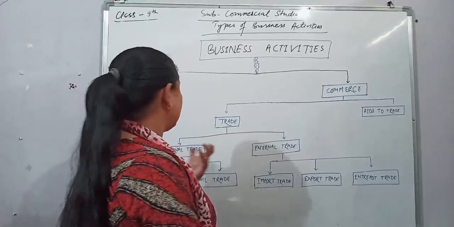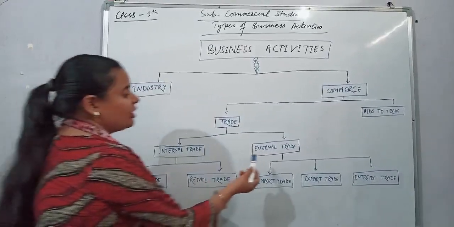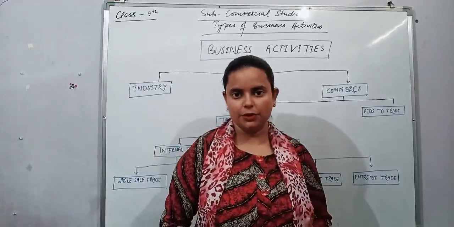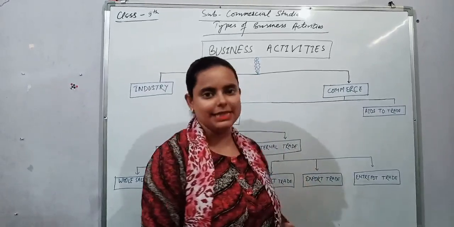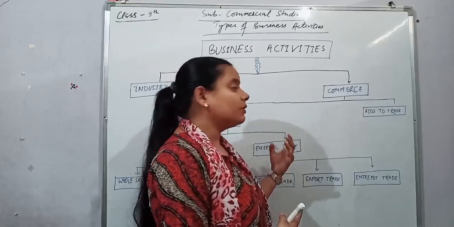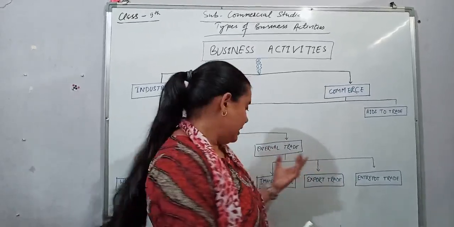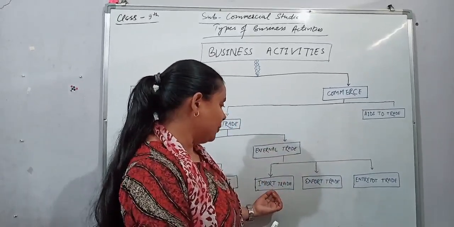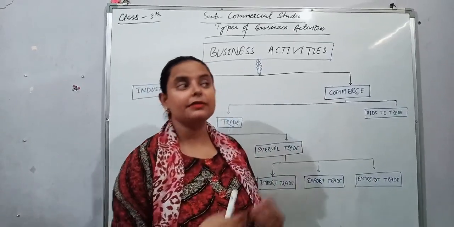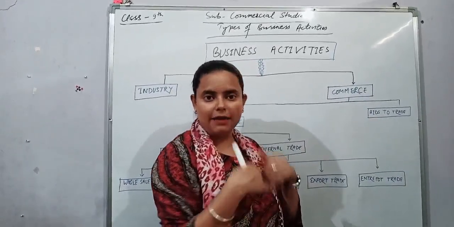Next, after internal trade, where we have studied wholesale and retail trade, now we are going to study external trade. External trade, as I told you before also, means the business which we do not within the boundary of one country, but with other countries. It also has three types: import, export and interport. In import, what do we do? We bring things from outside for our consumption.